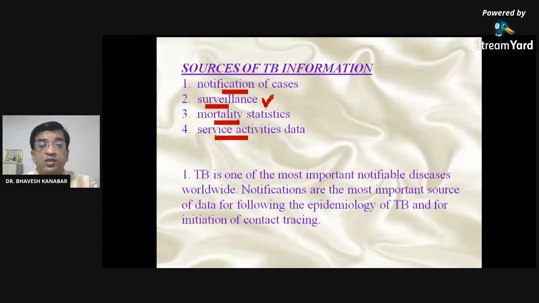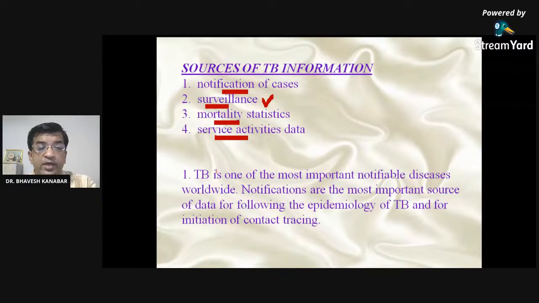Then mortality statistics. Every year, from the district health system or district level, state level, or national level surveys, the statistics are released, and among them, mortality statistics can give information about tuberculosis.